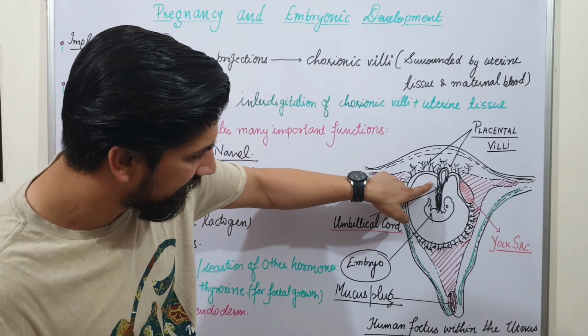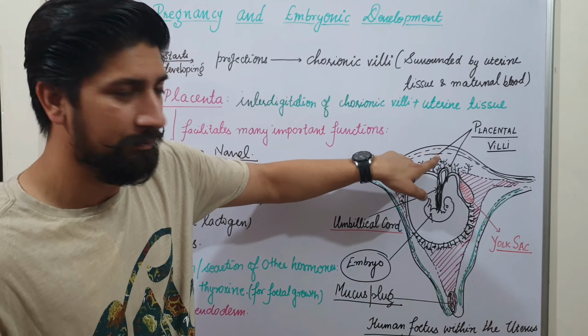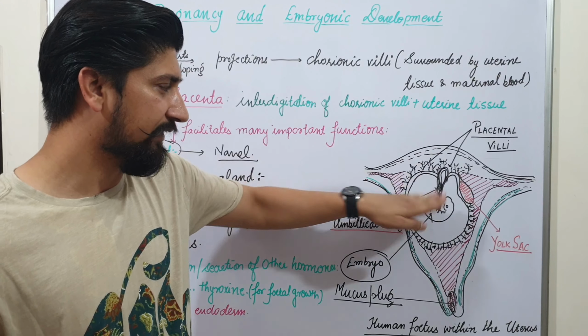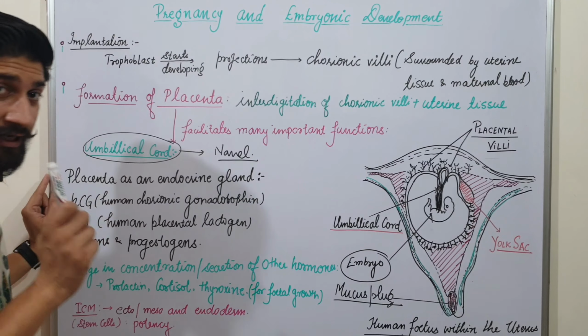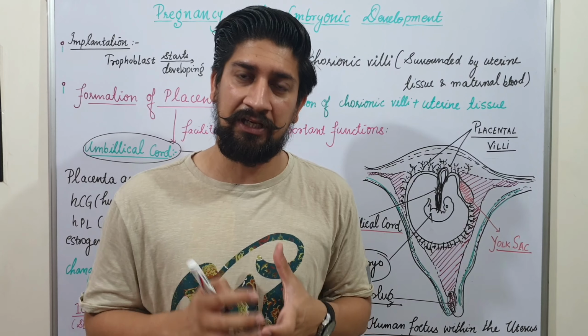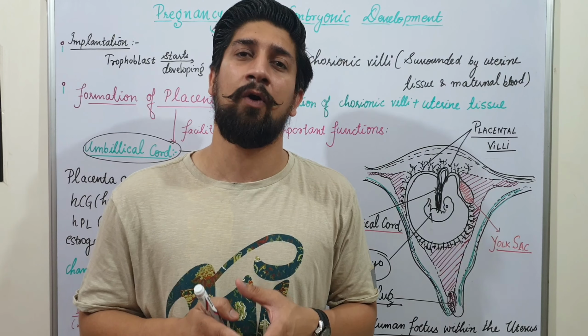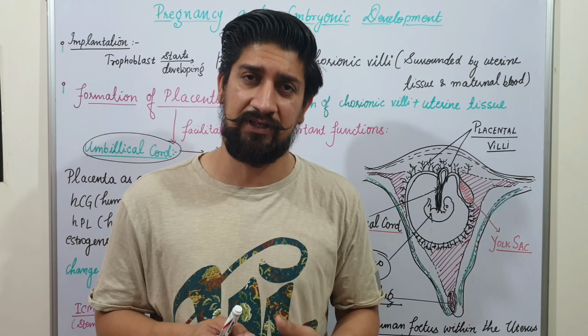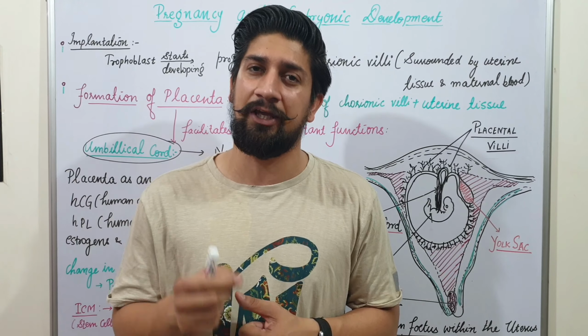You can have a look at this. The umbilical cord is a connection between the placental villi, which are formed here, and the fetus. There is a connection between these two, right? The placenta acts as an endocrine gland as well. Now we need to understand what glands are. Glands are special tissues which have the function of secreting certain hormones, certain chemical messengers. This function is also taken care of by your placenta.